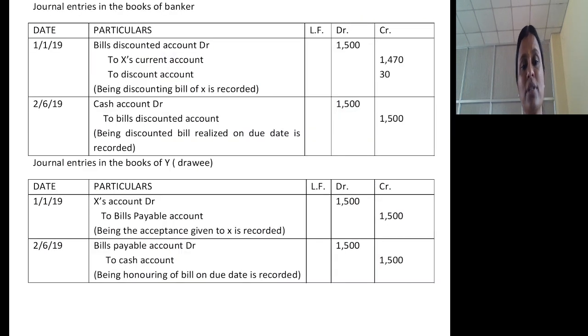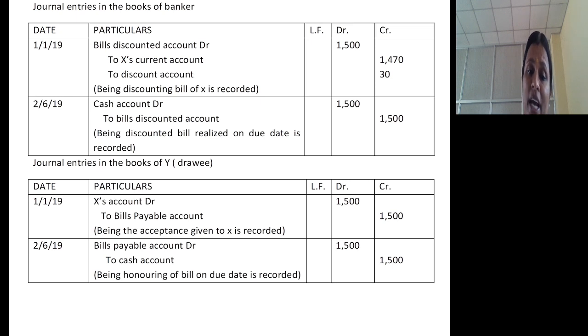In the books of the banker, on the date of discounting, bills discounted account debtor to X's current account and to discount account. For them, discount is an income. On the due date, the bill will be honored by the drawee. In the books of the banker, because the banker will get the cash, journal entry is cash account debtor to bills discounted account.